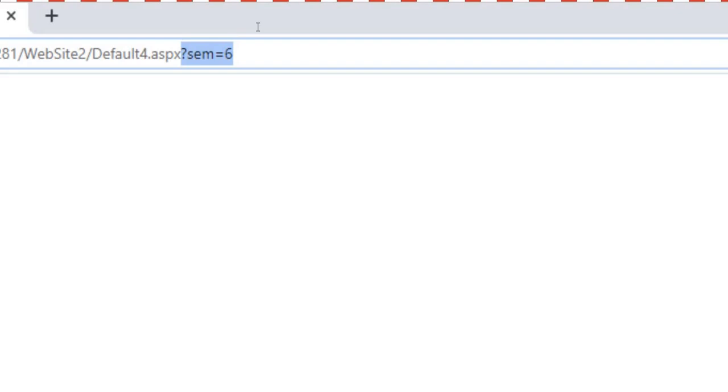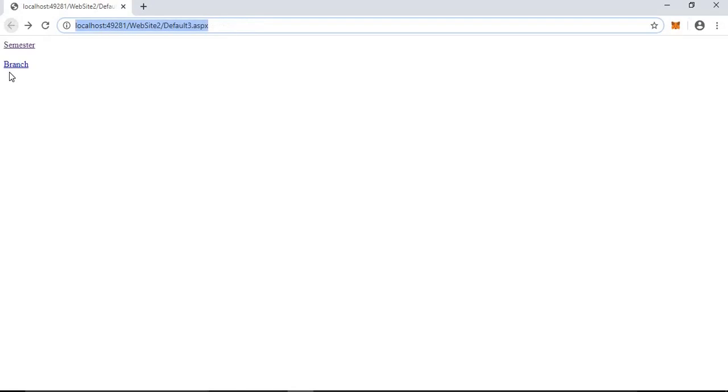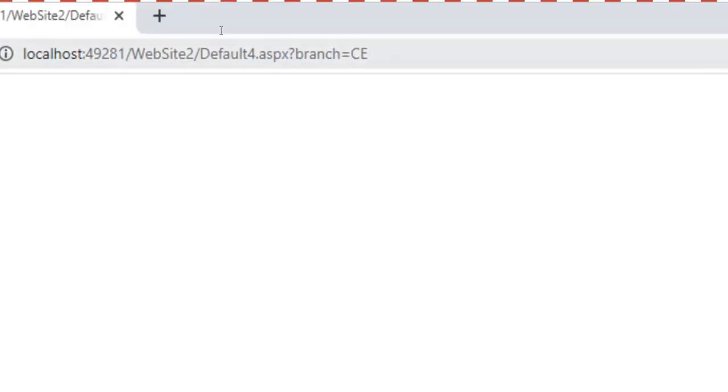In a URL, whatever we are going to transfer, it will appear in the URL. It is visible, so it's less secure to transfer confidential data. Now I am clicking on branch, so here it will show the output CE, and in the URL it will add branch=CE.